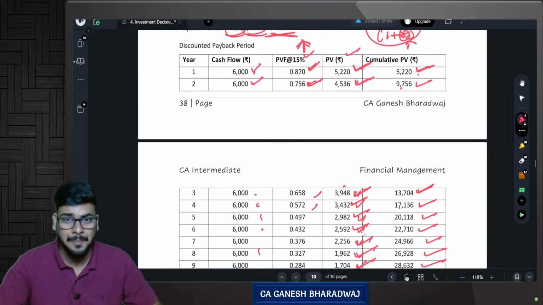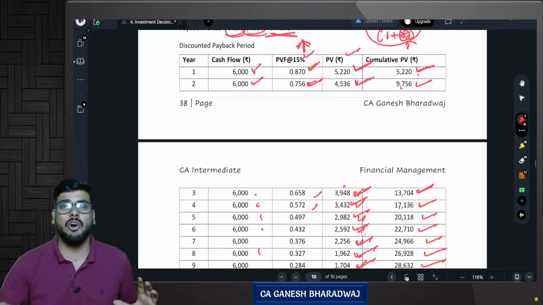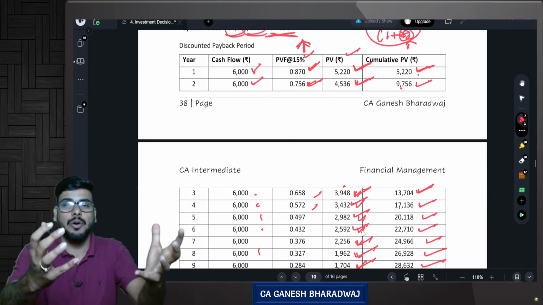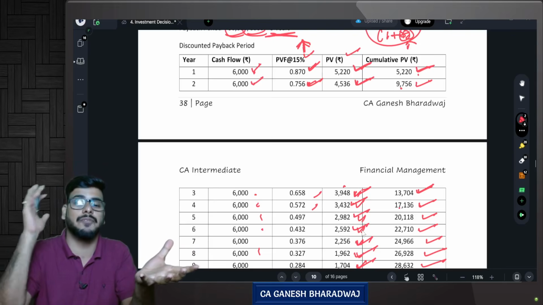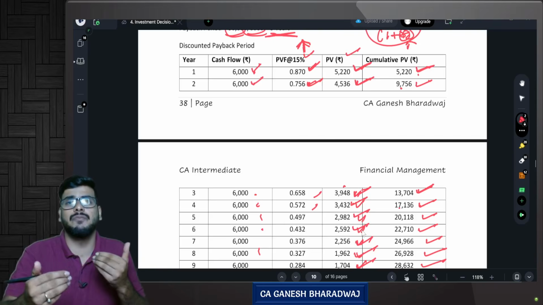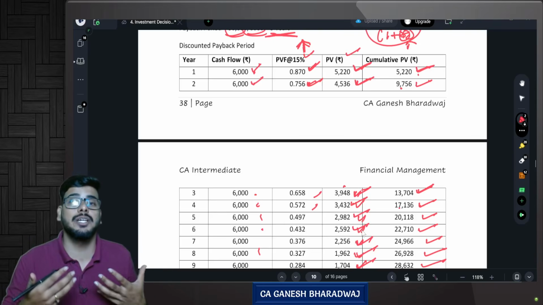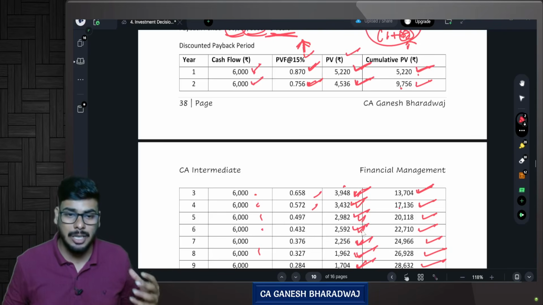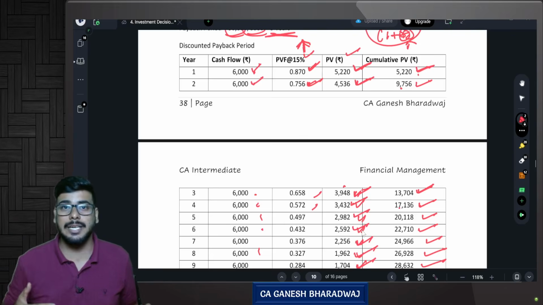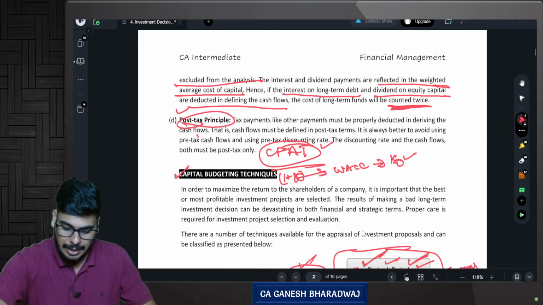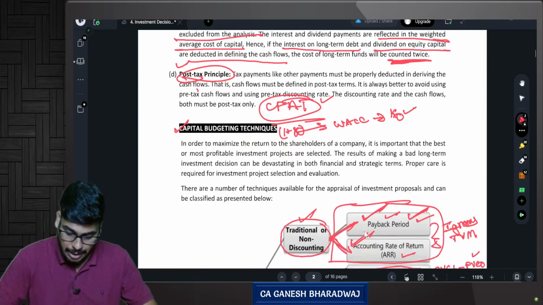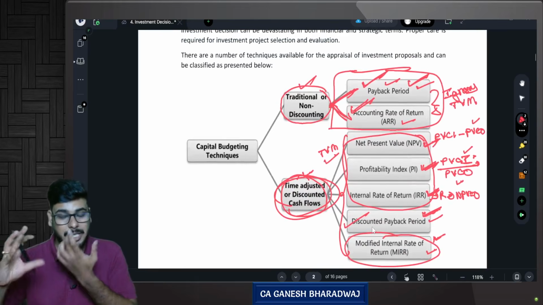It's very important. Fine. So basically, this chapter is all about how I am going to invest. Where am I going to invest the funds that I have raised from different sources of finance? Where should I invest? How will you find out? How will you take these investment decisions using multiple techniques? These techniques could be traditional techniques, or they could be time-adjusted techniques.